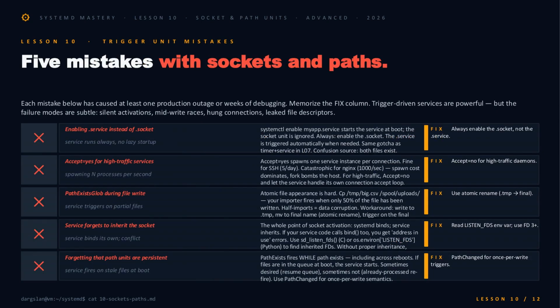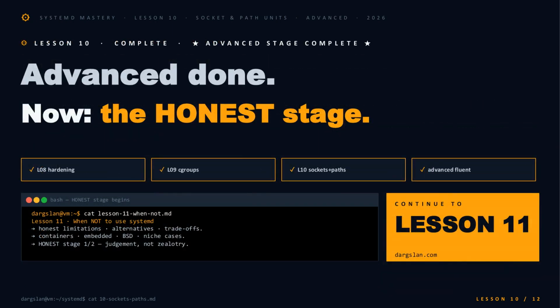Now the failure modes. 5 of them, each earned the hard way. Enable the socket, never the service, or you've defeated the whole point. Accept=yes is fine for SSH, lethal for NGINX. Globbing on a write in progress gives you half a CSV and a corrupt database. Forget to inherit LISTEN_FDS, and you'll fight your own bind call. And remember, PathExists fires while the file exists, which means stale queues re-trigger across reboots. Memorize the fix column.